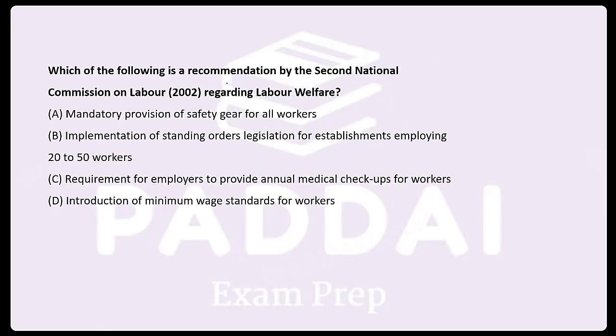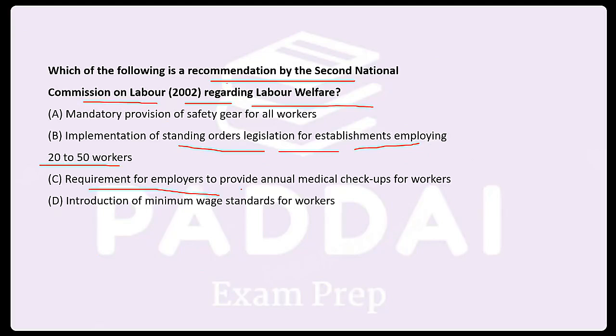Which of the following is the recommendation by Second National Commission on Labour 2002 regarding the labour welfare? Mandatory provision for the safety gear of all workers, implementation of standing order legislations for establishments employing 20 to 50 workers, requirement of employer to provide annual medical checkups for workers, introduction of minimum wage standards for the workers. So, especially for the welfare. So I have another class. Quickly, please do answer.